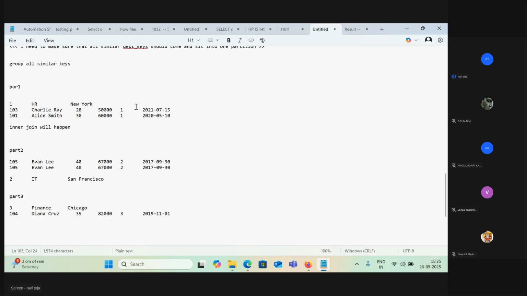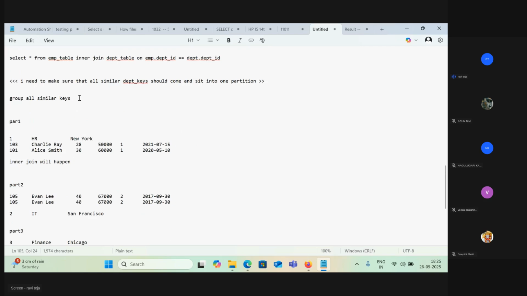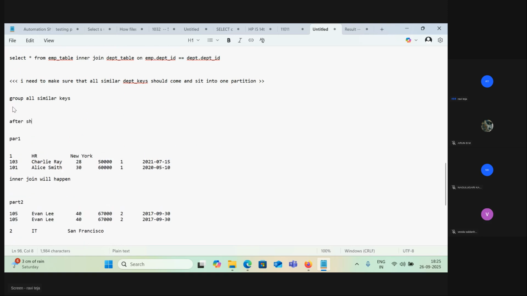Okay, first shuffling happened. Shuffle happened, and after shuffling, data looks like this. This is part one. Now after that, the inner join will happen here.